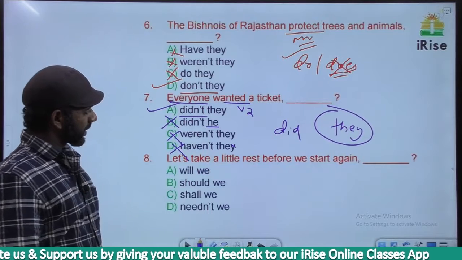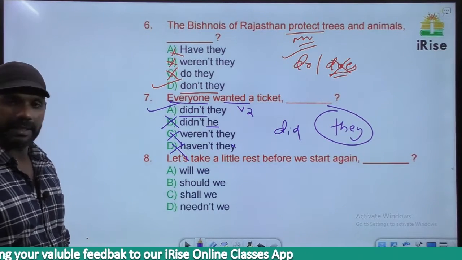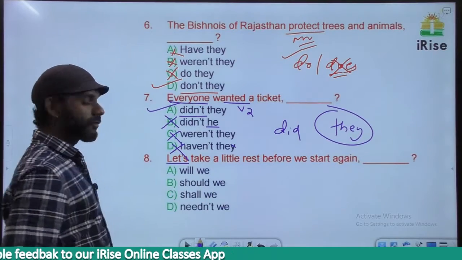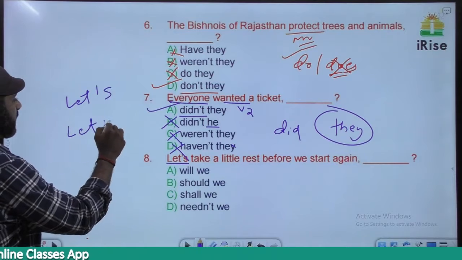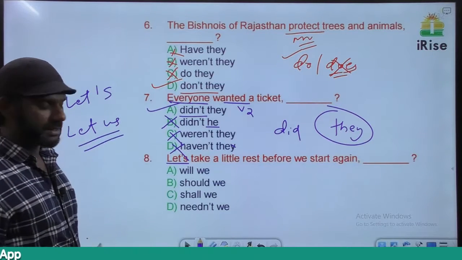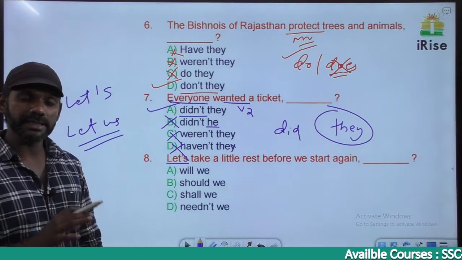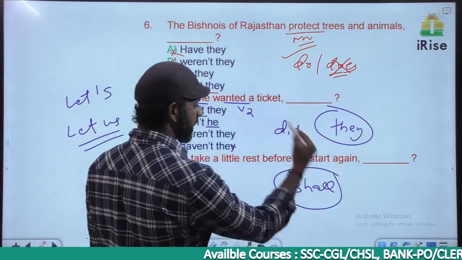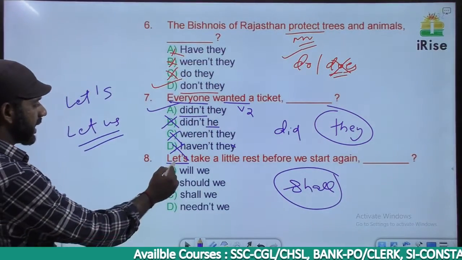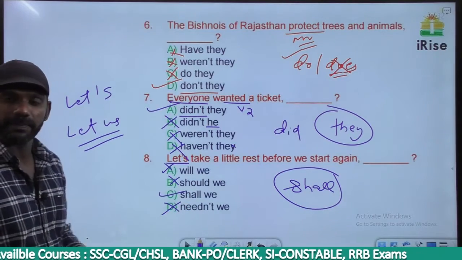The next one. Let's take a little rest before we start again. Let's is always for a suggestion, right? Let's is for suggestion and let's is a short form of let us. I told you in the case of a suggestion, no matter whether the sentence is negative or positive, in the tag we have to use shall. Based on that, A is gone, B is gone, D is gone, the answer must be option C.